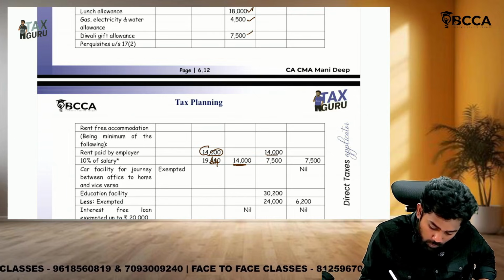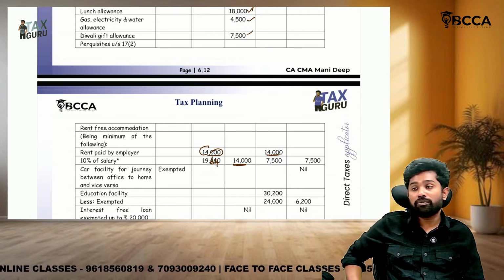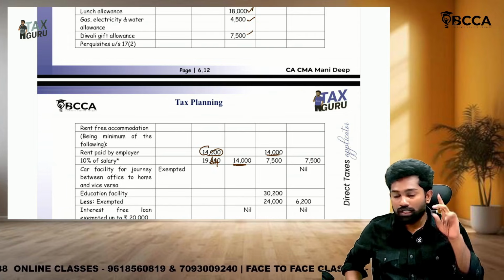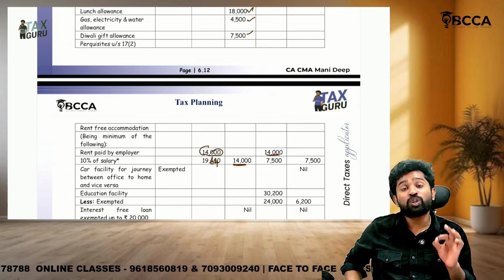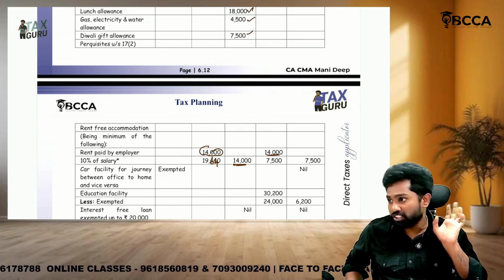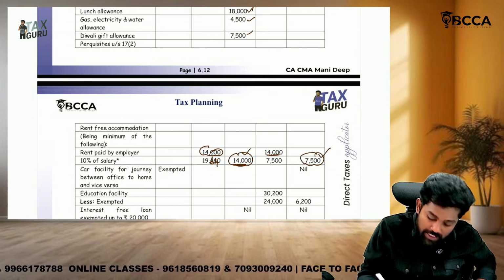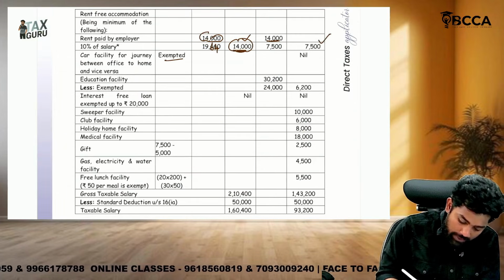Whereas here 14,000, 7,500. Sir, this is not about exemption, sorry. This is about how much we need to take as the value of perquisite. Actual rent paid, lease rent paid, or 10% of salary, whichever is lower will be taken as the value of perquisite. So here the value of perquisite is 14,000. Here the value of perquisite is 7,500. Okay. Then car facility already said exempted.